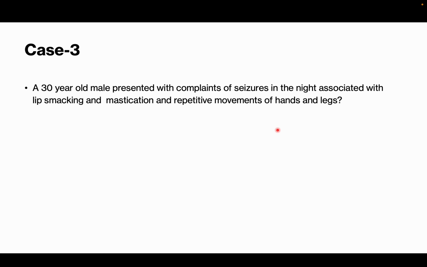Sometimes they have repetitive movements of hands and legs, but sometimes complex automatism-like motor movements might be there. Sometimes, if the frontal pole is involved, where most of our attention and social pathway is, they'll say things like they were forced to think something. The frontal lobe epilepsy can present that way also. Which part of the frontal lobe is involved plays a major role. So you need to understand the frontal lobe functions. The frontal lobe has many things.